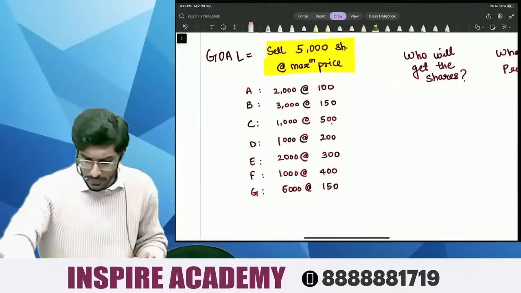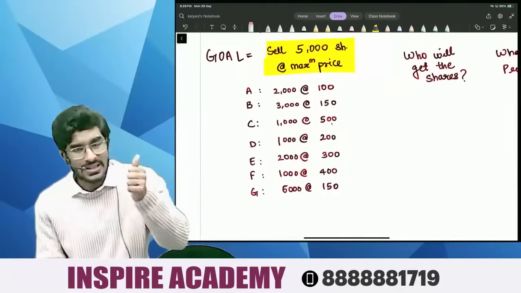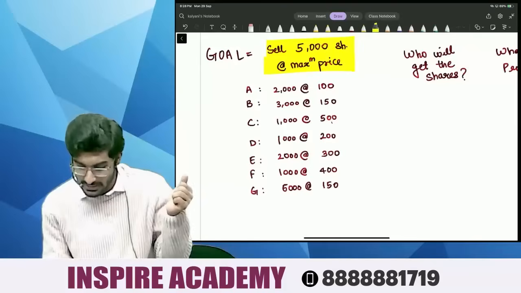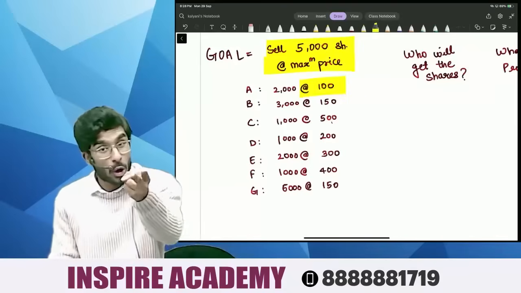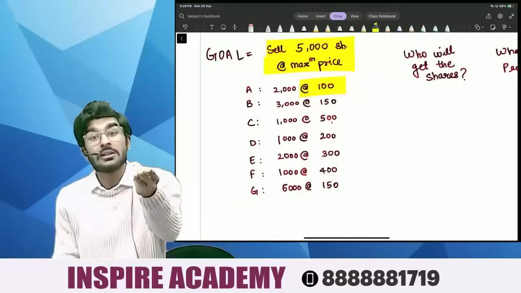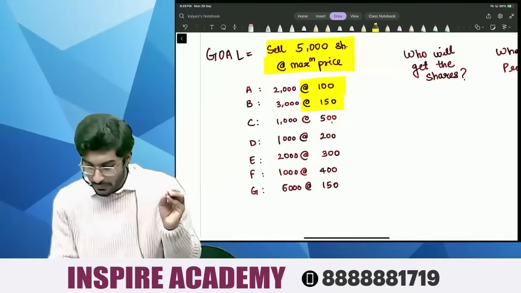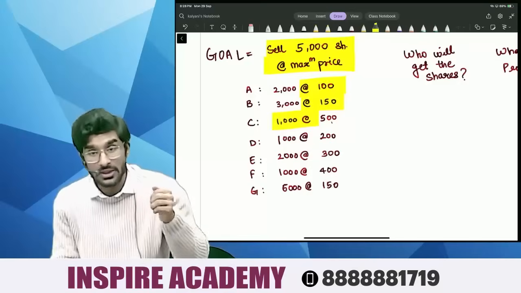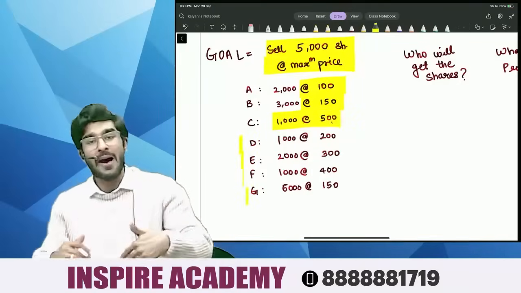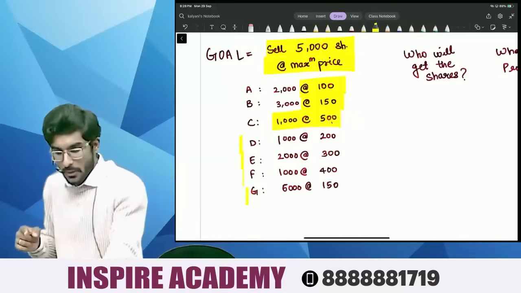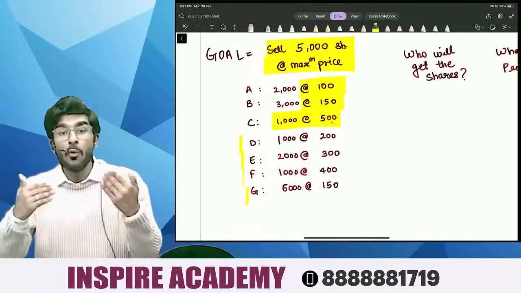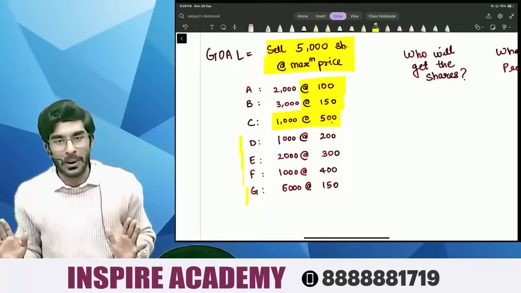So now, obviously, these are the public. A says that I am willing to purchase 2000 shares at 100 rupees. B says that I am willing to purchase 3000 shares at 150 rupees. C says I am willing to purchase 1000 shares at 500 rupees. In the same way, D, E, F and G have submitted their bids. Now the important question is, to whom will I allocate the shares, and at what price?